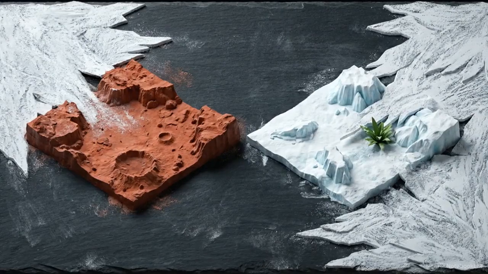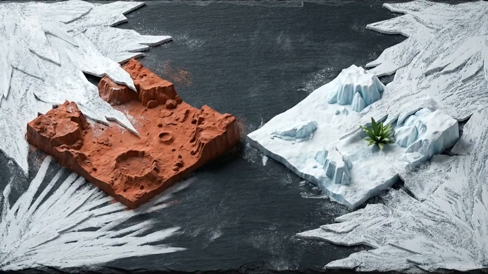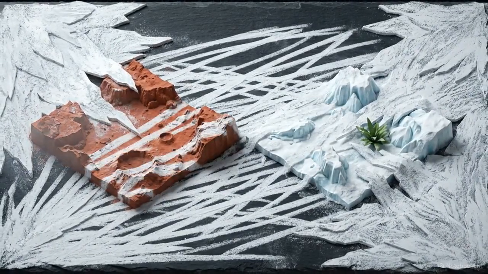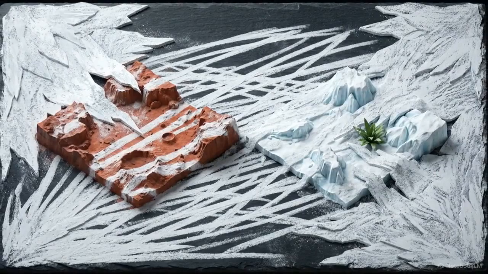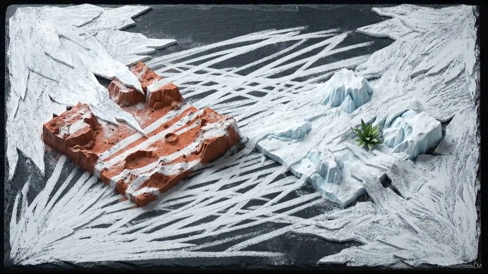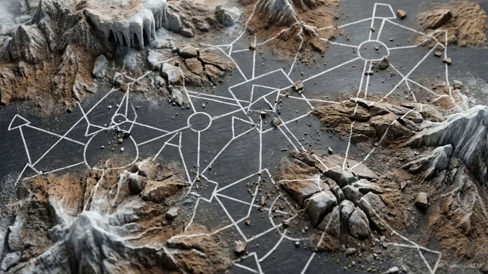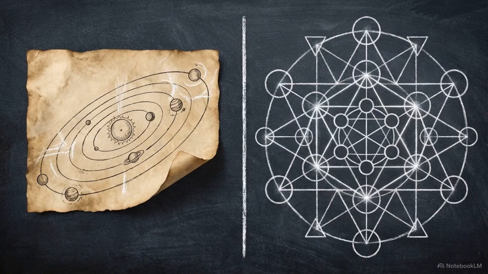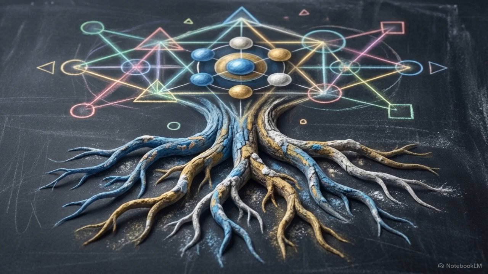Freezing temperatures on ancient Mars might map structurally to freezing temperatures in Antarctica, but extreme cold actively prevents complex life rather than supporting it. Pure syntax without material context risks generating logically flawless models that fail entirely when applied to the physical world. To evaluate an analogy accurately, we need a framework that demands both Hesse's causal reality and Gentner's structural rigor. Philosopher Paul Bartha proposed a hybrid solution called the articulation model.